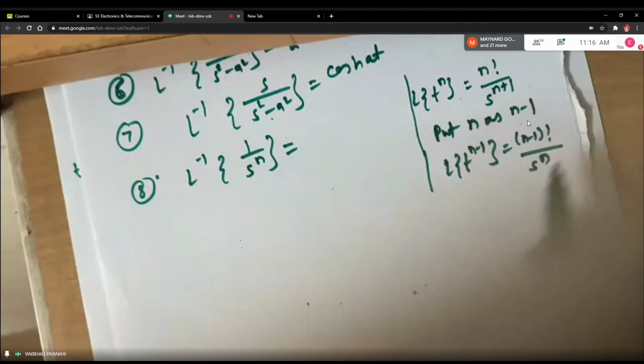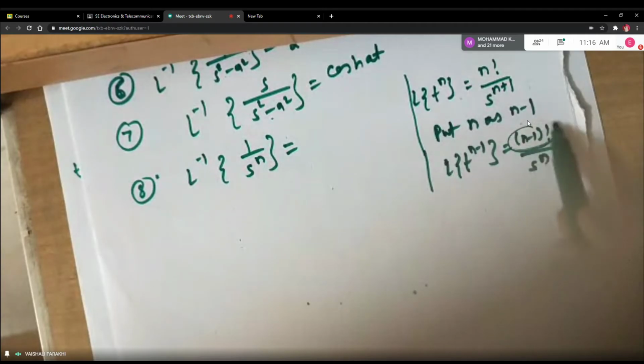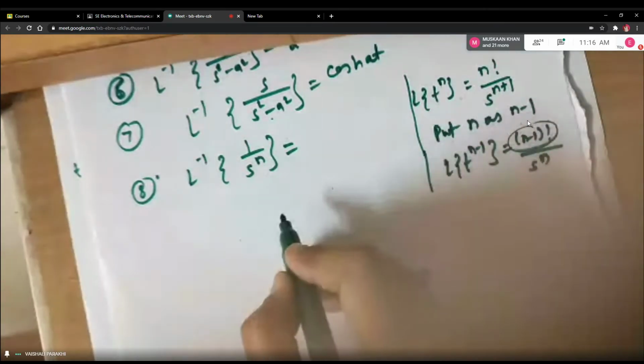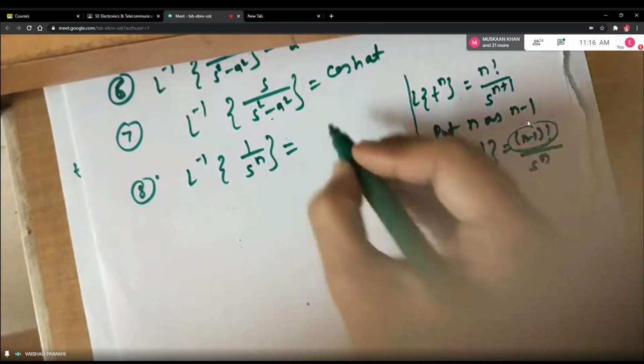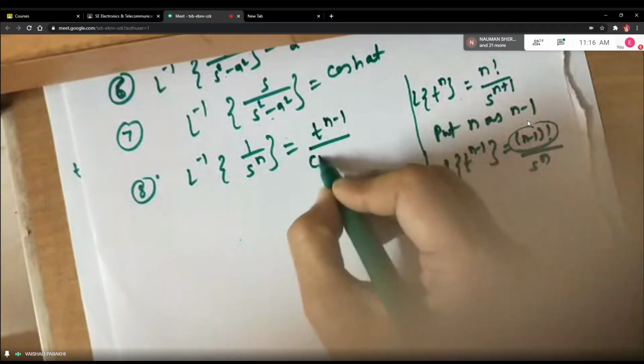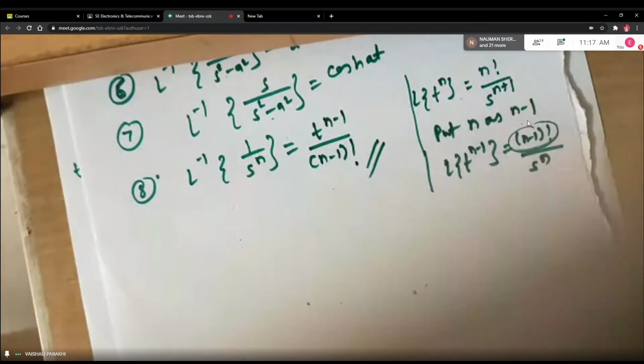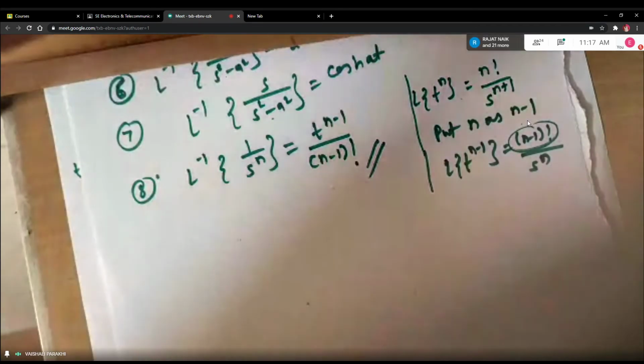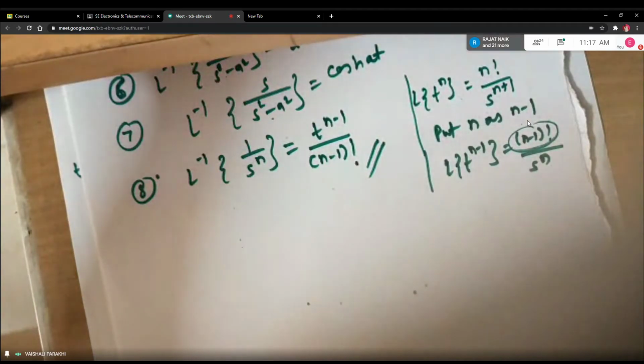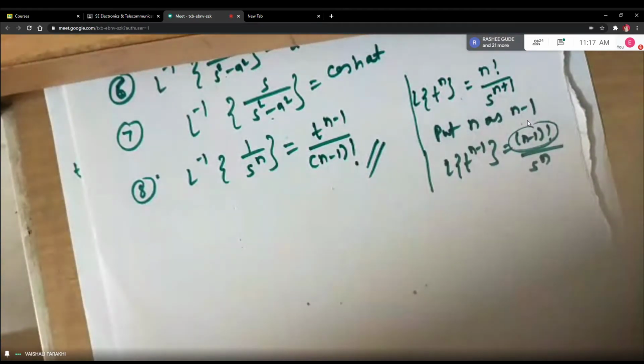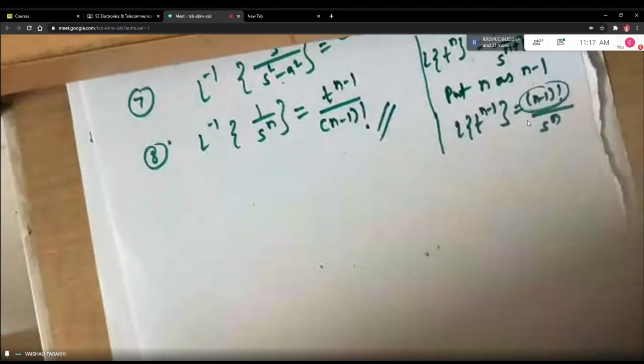And now you can tell me easily, 1 upon s raised to n will remain out. And this n minus 1 factorial is a constant, isn't it? So the formula will be t raised to n minus 1 divided by n minus 1 factorial. That's all. It directly comes from this formula. The only thing is you have to replace n by n minus 1. Okay. Any doubt, students, in these formulas? Sometimes you may forget some formula, but on the spot you should be able to write the formula with the help of Laplace.